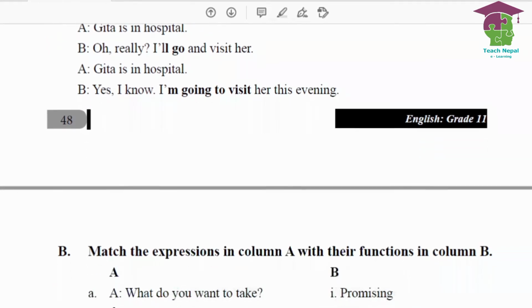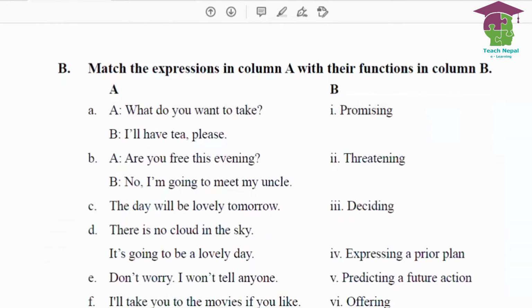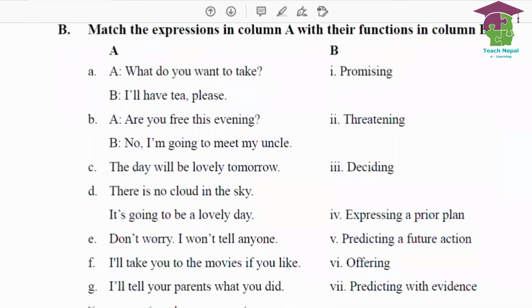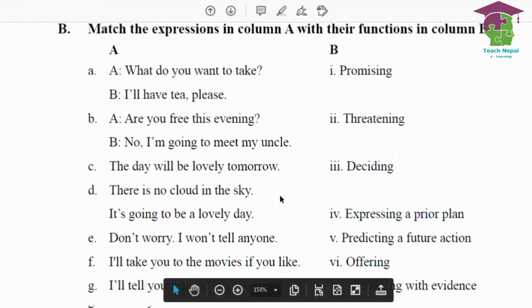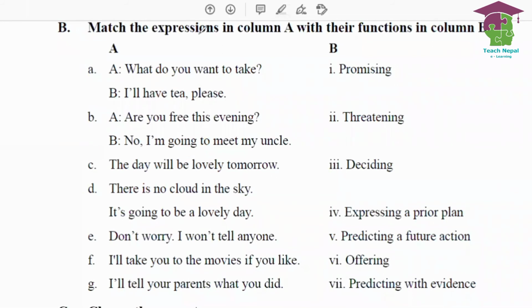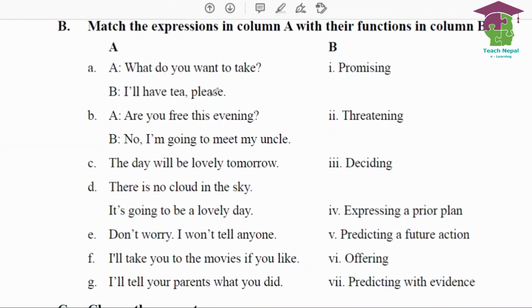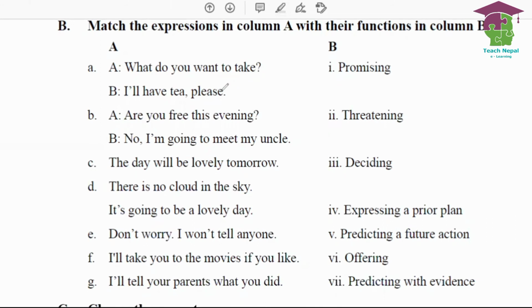All right, so here you are asked to match the expressions in column A with their functions in column B. Now let me try doing this for you. So number A, first one, you can see it there. What do you want to take? I'll take tea, please. You have been given the language functions like promising, threatening, deciding, expressing a prior plan, predicting, these things. I'll take tea, please. This is what you call deciding.